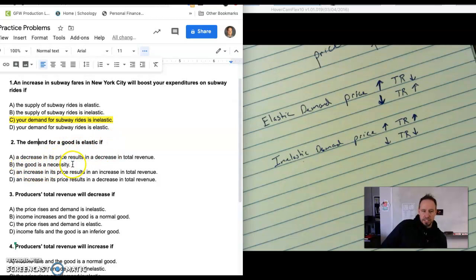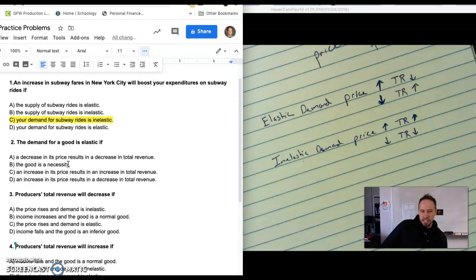If the good is a necessity, we're going to get into determinants of elasticity. Whether a good is a necessity or a luxury will determine how elastic it is. Typically, goods that are necessities are not going to be very elastic. I used the example of my son's EpiPen.